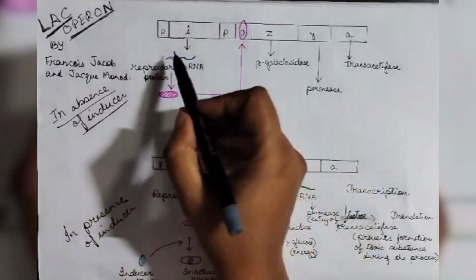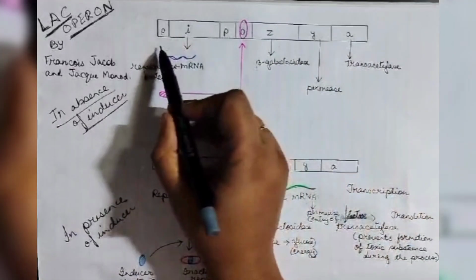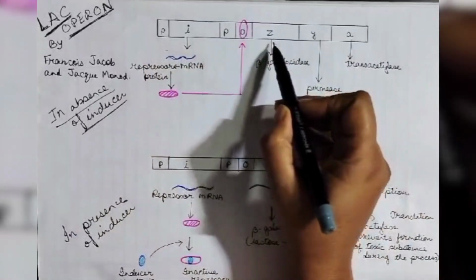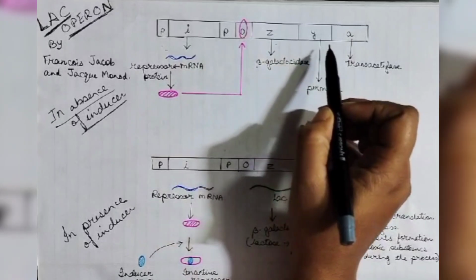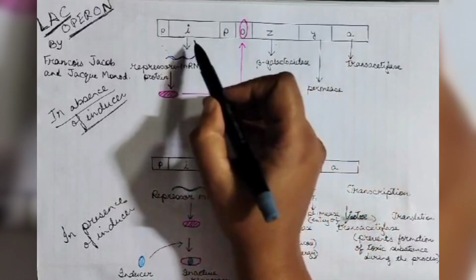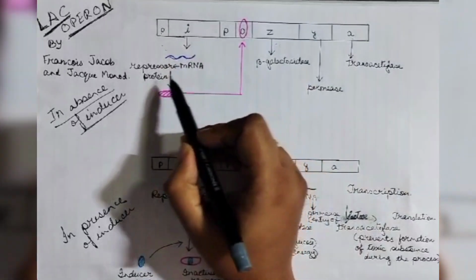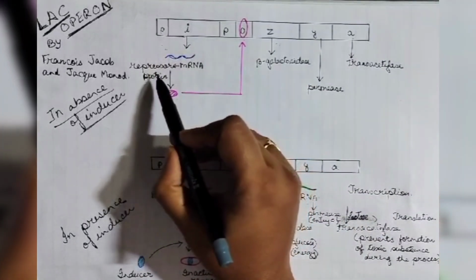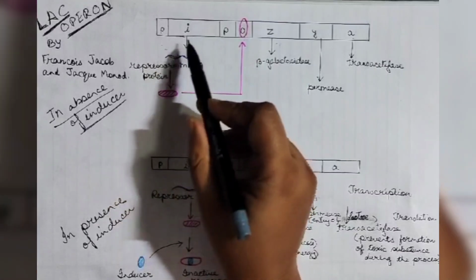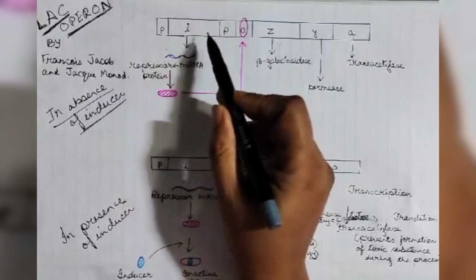Let us see. Here we have taken a segment of the DNA where P, I, O, Z, Y, A are the different genes. Here the I gene codes for the formation of the repressor mRNA, and this repressor mRNA keeps on forming in the bacteria cell throughout.